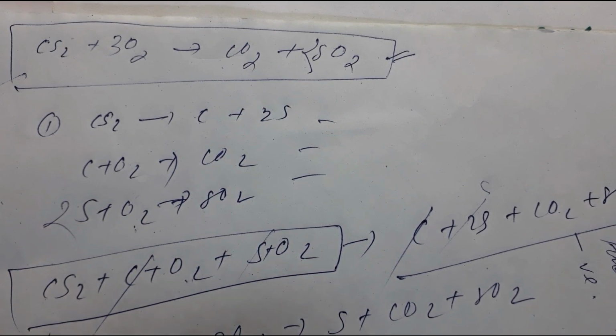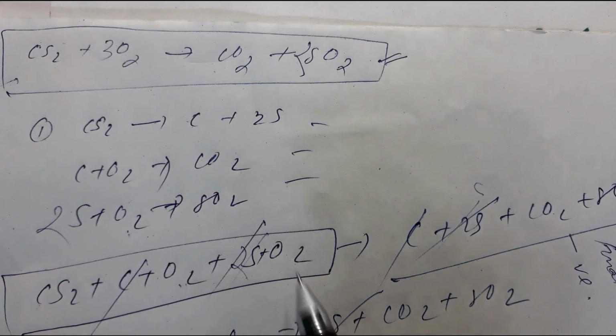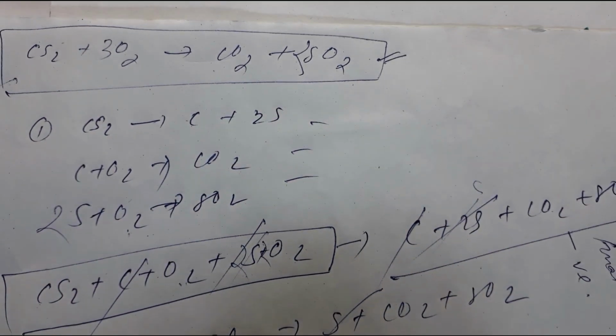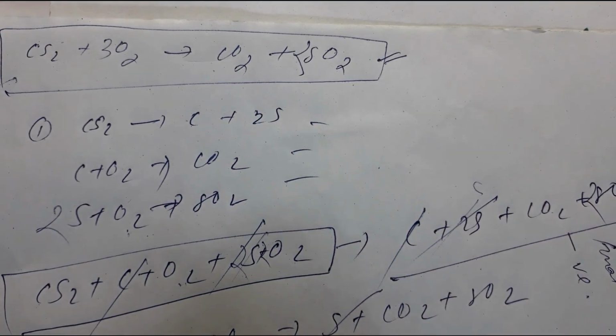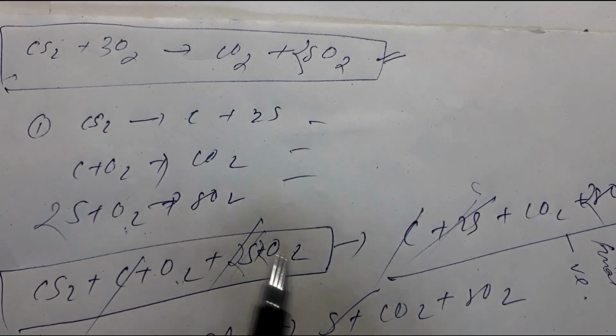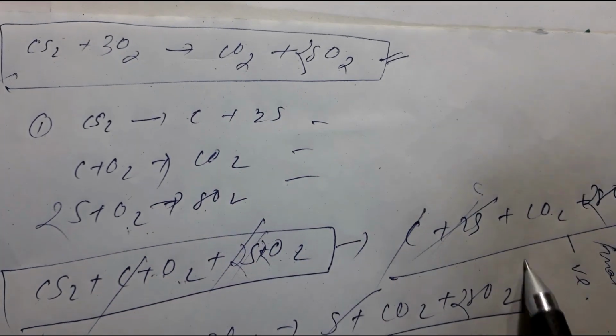Then here also I will get 2, so the 2S will cancel out, right? And this O2 will become 2, and SO2 will also become 2. So it will become 3 now, right? 2 plus 1 is 3, and CO2. So this is our complete reaction.